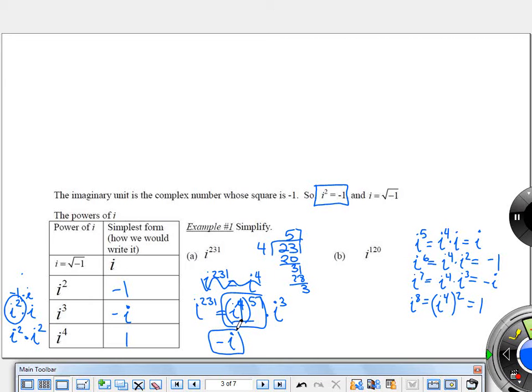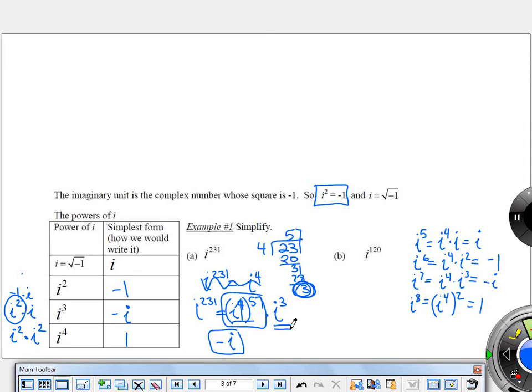Do you guys get why he used that? Okay. So 231 divided by 4 gave him this. This didn't really matter because these 57 powers of i to the fourth will just turn into 1. This was super important, right? It dictated how much was left over, which told us what our final answer would be.